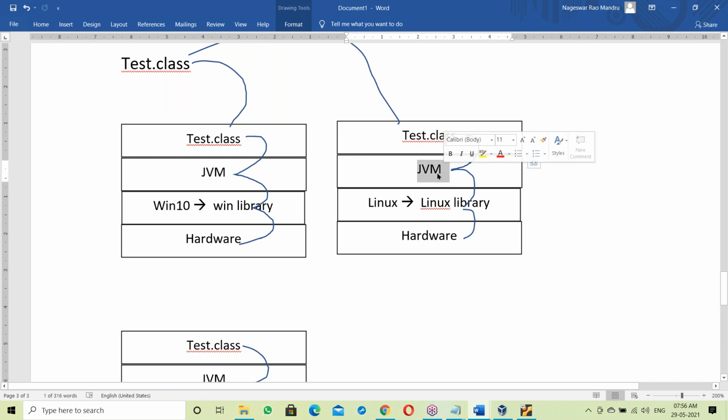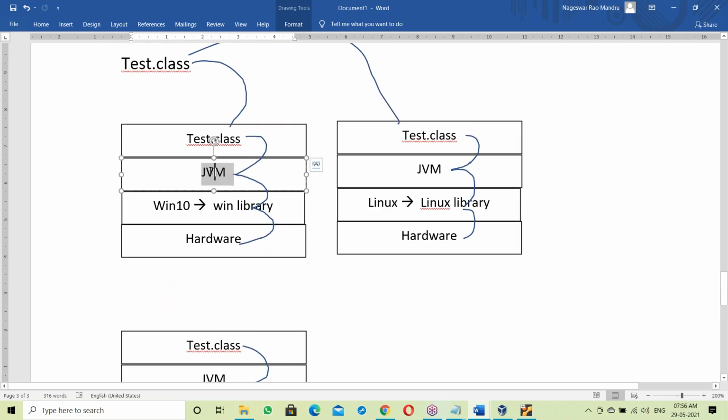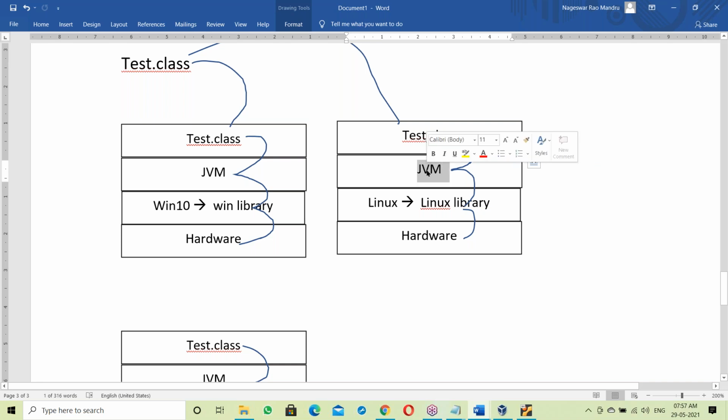Linux JVM has the Linux library, so it can talk to Linux. Unix JVM has the Unix library, so it can talk to Unix. Windows JVM has knowledge of the Windows library because it is already linked with the JVM. Linux JVM has knowledge of the Linux library, for the same reason.